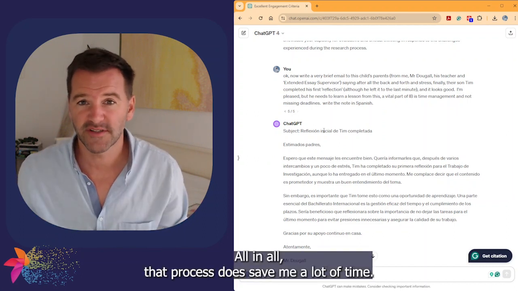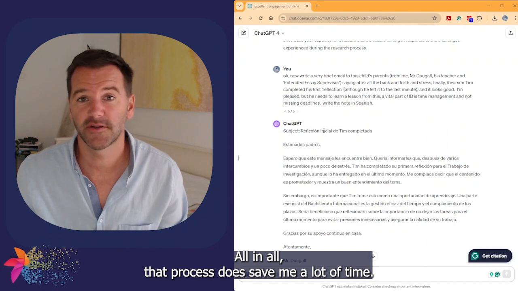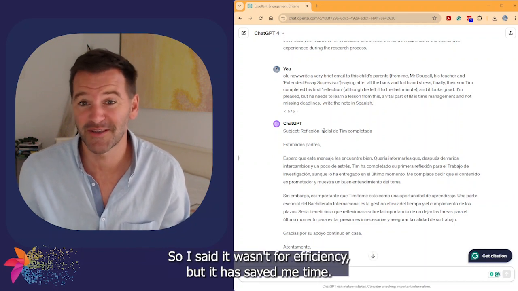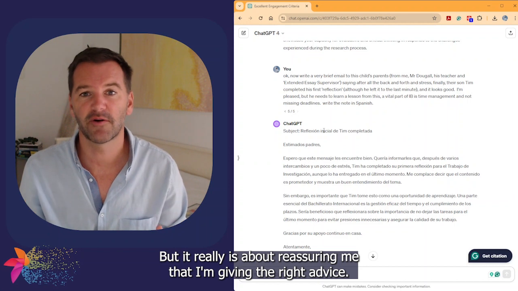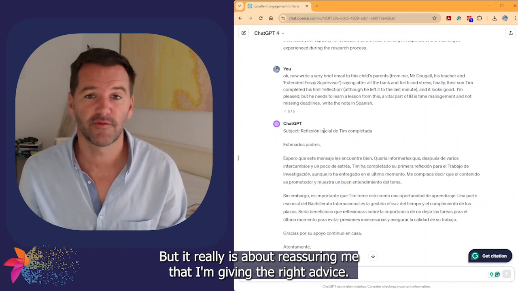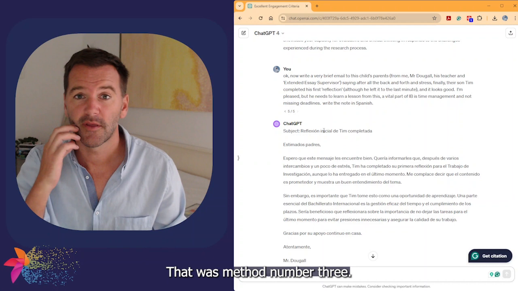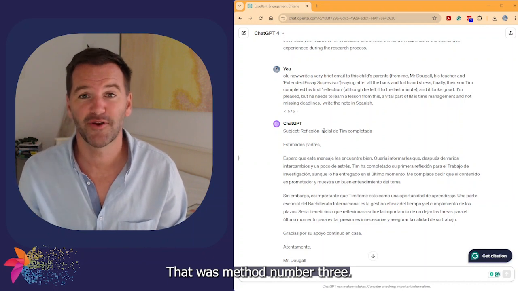All in all, that process does save me a lot of time. So I said it wasn't for efficiency, but it has saved me time. But it really is about reassuring me that I'm giving the right advice. There we go. That was method number 3.